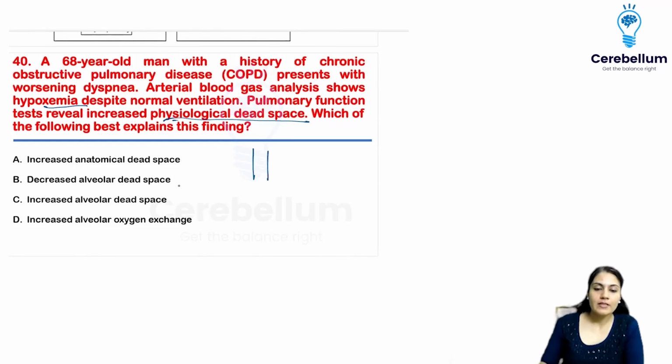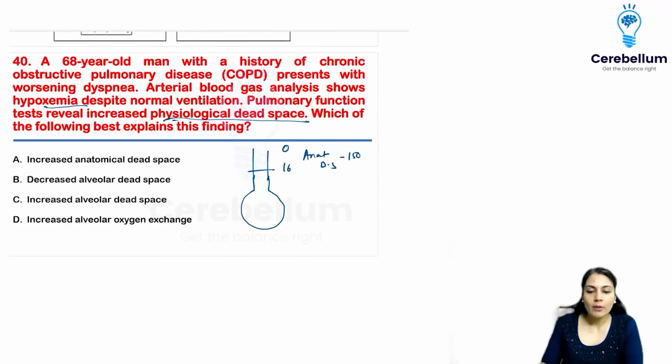What is the anatomical dead space and alveolar dead space? Let me tell you. From generation number 0 to 16, you cannot exchange the air, even though the air is there in the airways, right? So this is known as the anatomical dead space, which is going to remain constant at 150 ml usually, right? And this 350 ml should be exchanged completely with the air. But since the patient has, let's say, emphysema and some bronchitis, what is going to happen? Only, let's say, 300 ml of air will be exchanged and the rest will not be exchanged.